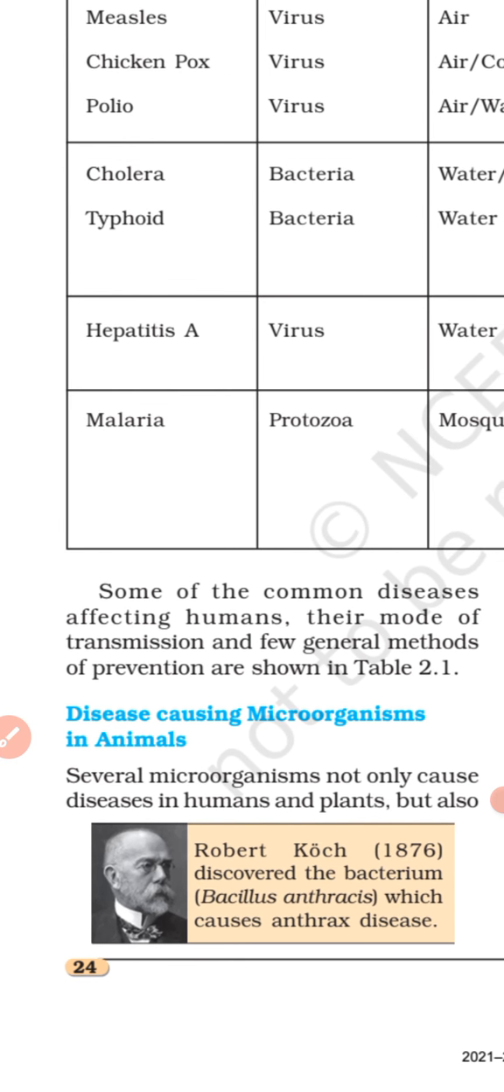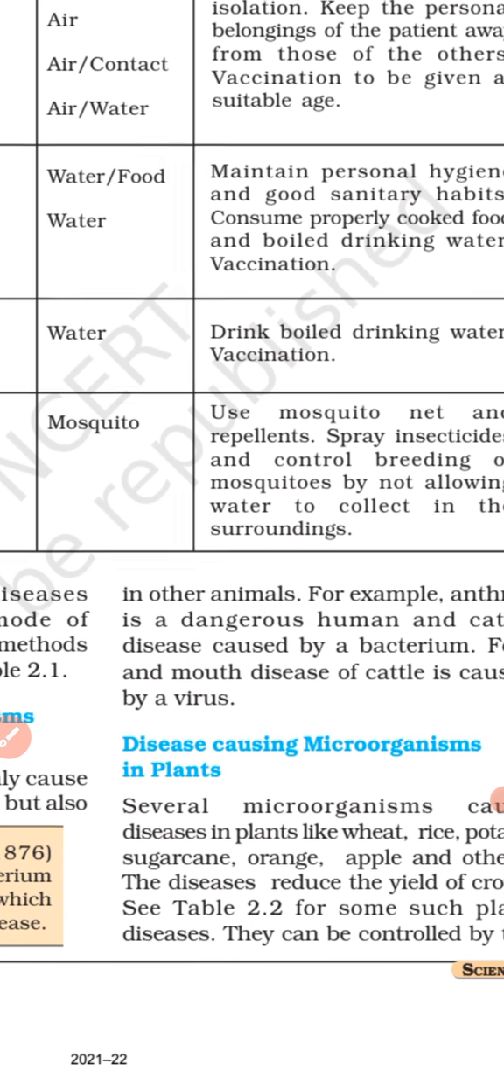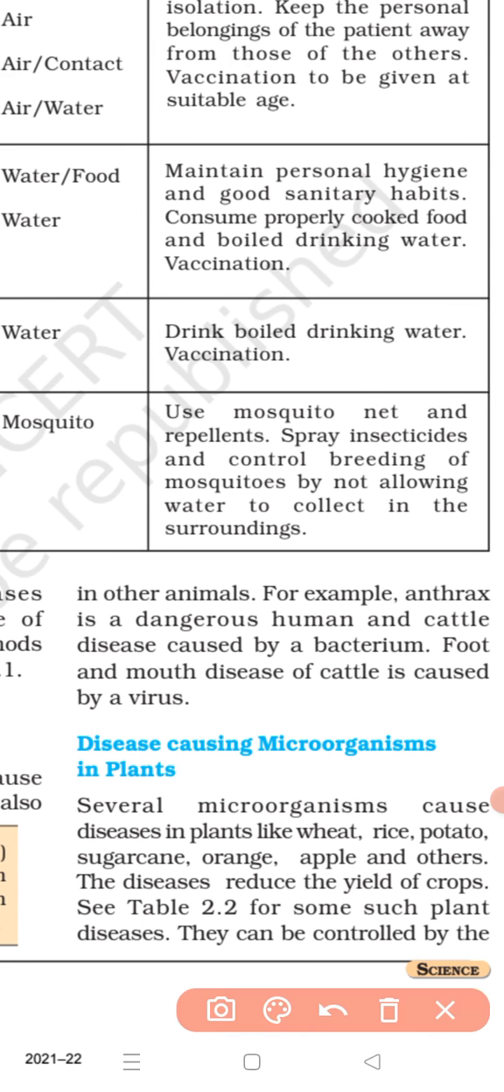Just like human beings, several microorganisms cause diseases in other animals also, such as cow, buffalo, sheep, goat, and in some birds also. Some names of diseases which are caused in animals by microorganisms, like foot and mouth disease. It is mentioned over here.